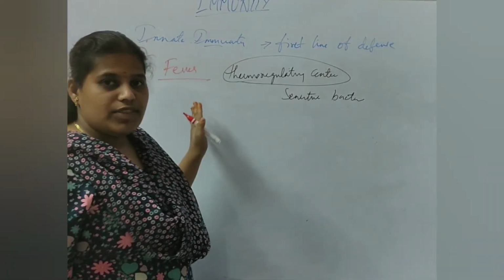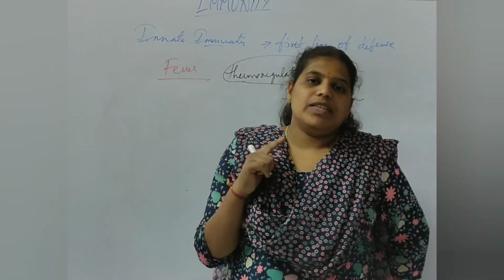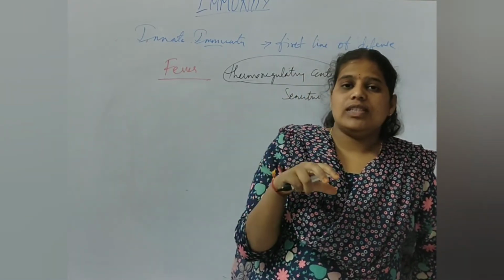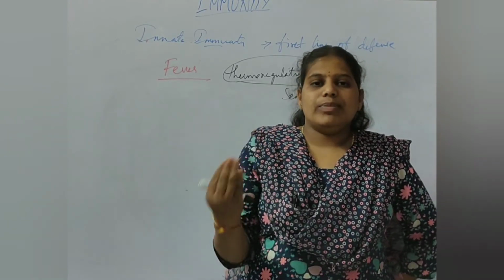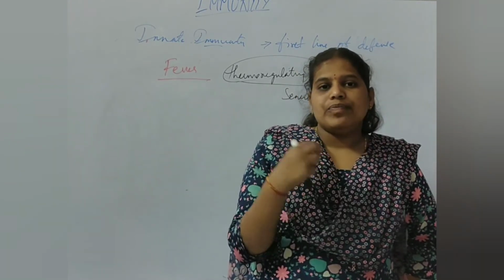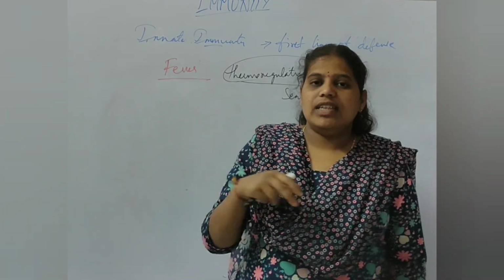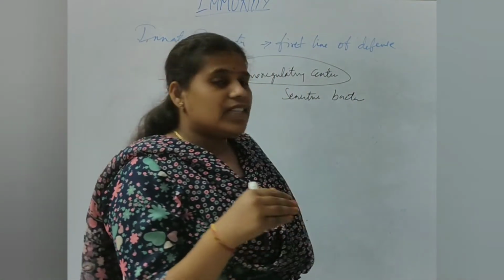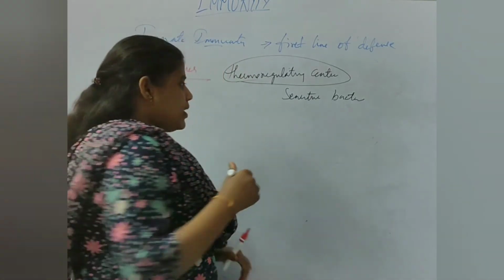The last factor is fever. The thermoregulatory center is present in the hypothalamus, which is very sensitive to infections and bacteria. Now when bacteria enter our body, this regulatory center is activated, and it increases the body temperature.